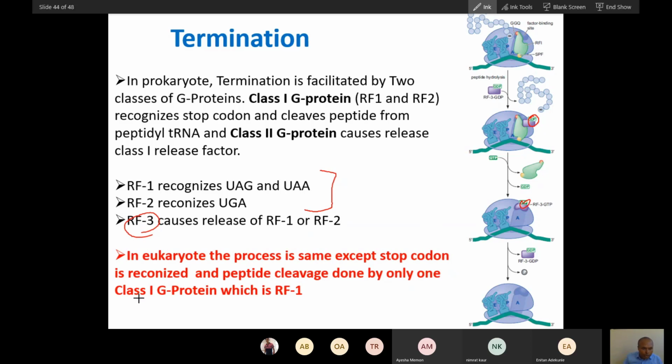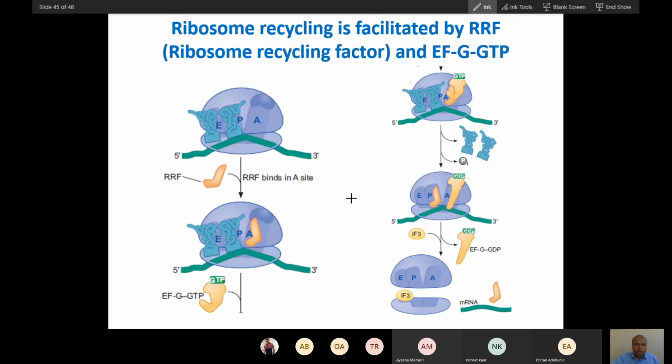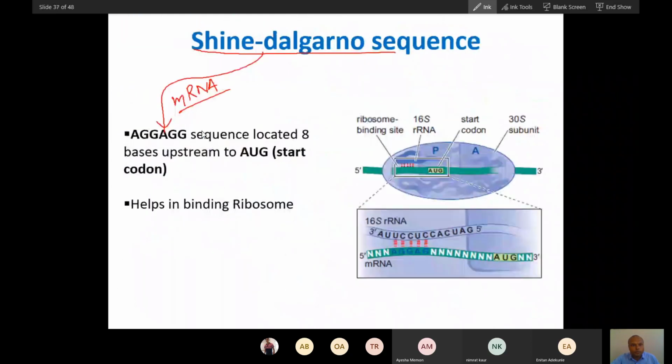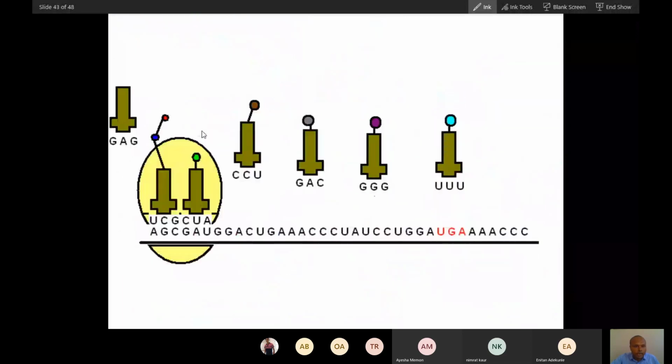Now in eukaryotes, termination is also very similar. Just that in place of these 2 proteins, there is only 1 protein in eukaryotes. This is called release factor 1. That is the difference. Otherwise, there is no such difference. Now the ribosomal release factor will cause dissociation, and disassembly will happen. Again, after disassembly, there will be fresh initiation. These are the 3 processes, and these are the antibiotics.